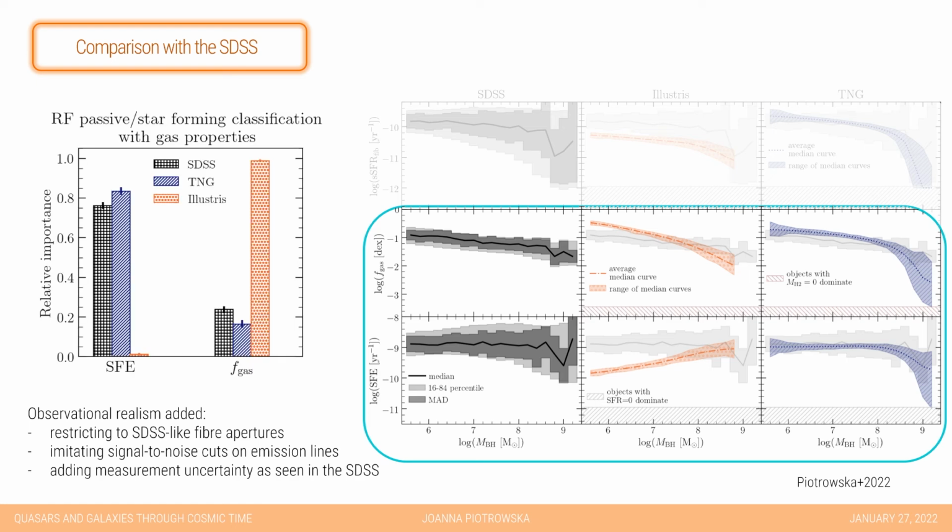If we then repeat the random forest experiment, asking the algorithm to classify galaxies into star forming and quenched, but this time feeding it information about star formation efficiency and gas fraction, we can see that in the SDSS, star formation efficiency holds more predictive power than does the gas fraction. A similar trend is seen in TNG, while in Illustris it is exactly reversed, where all of the quenched versus star forming classification is purely driven by the gas fraction as estimated within the galaxy.